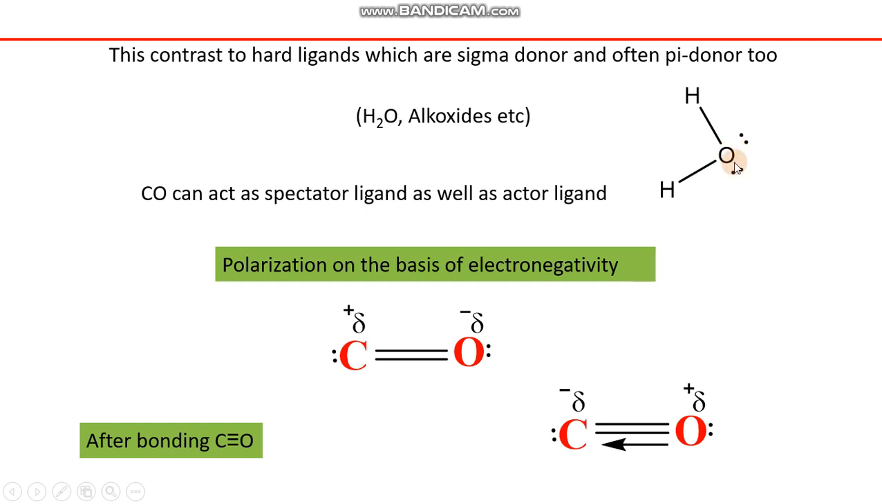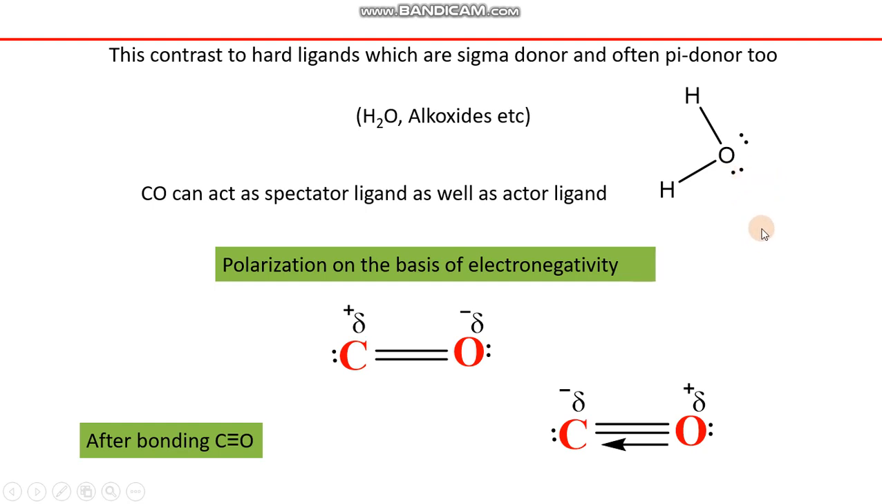So if this water acts as a ligand, the ligating center is oxygen, and this site will be offered or oriented toward the metal center, and the orbital where this pair of electrons is situated will overlap with the empty orbital of the metal, and a sigma bond will form.